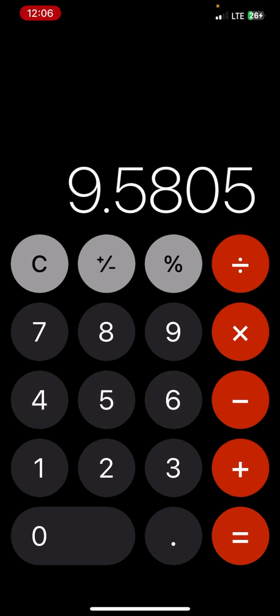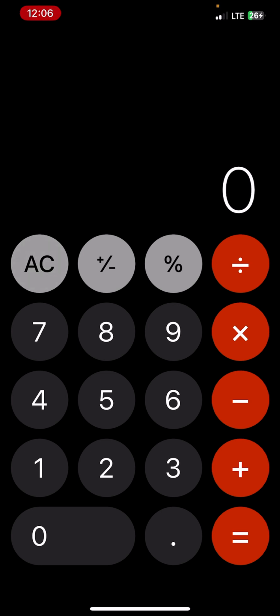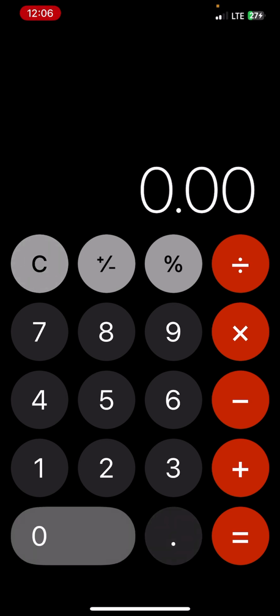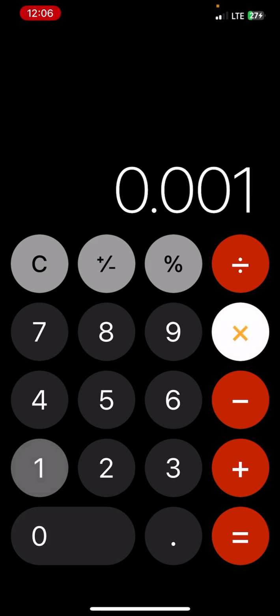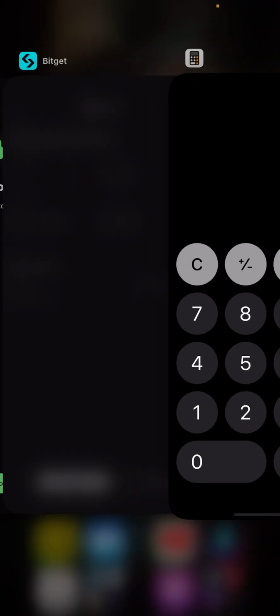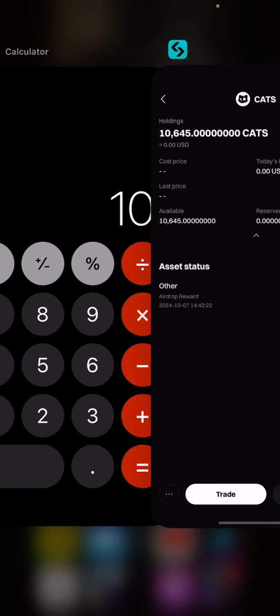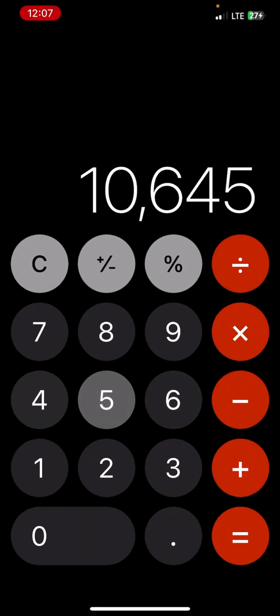So I'll be getting about $9.5 or something. But if it's 0.001 times 10,645, I should be getting around $10.